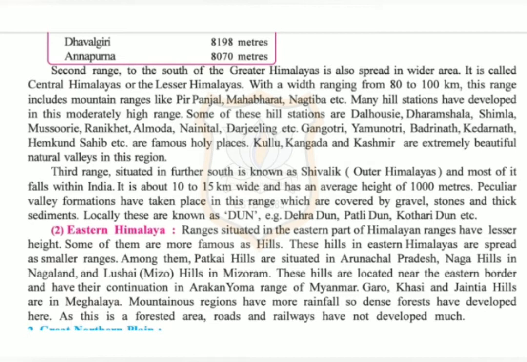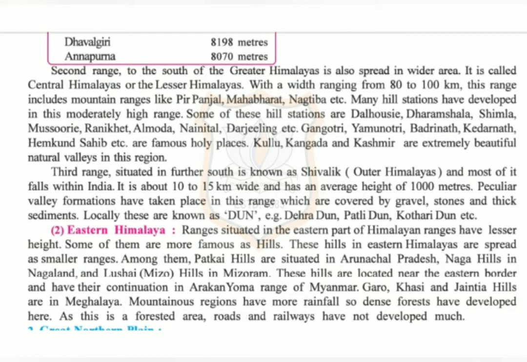Some of these hill stations are Dalhousie, Dharamshala, Shimla, Mussoorie, Ranikhet, Almora, Nainital, Darjeeling, etc. Gangotri, Yamunotri, Badrinath, Kedarnath, Hemkund Sahib, etc. are famous holy places. Kullu, Kangra, and Kashmir are extremely beautiful natural valleys in this region.